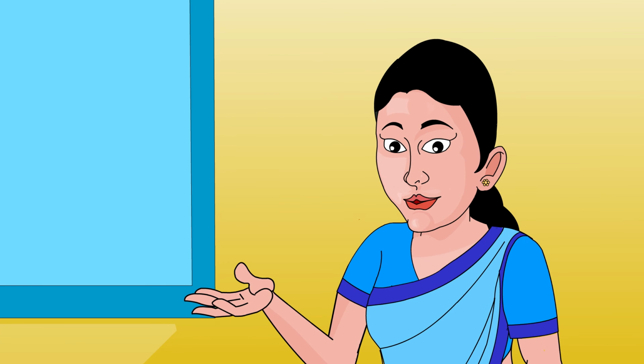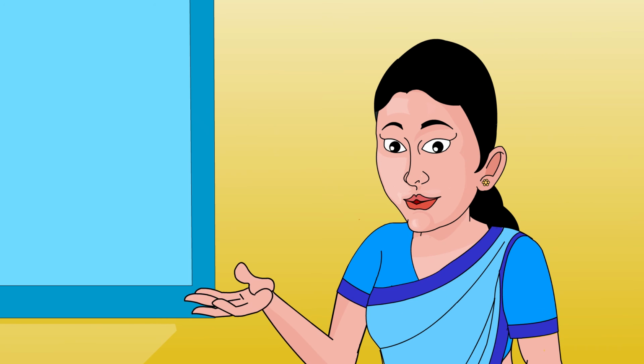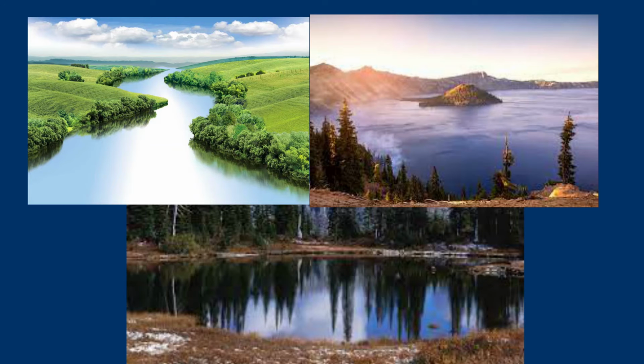Fog. In winter, the air just above the land is cold. The water vapor in the air close to the ground condenses on dust particles or smoke to form clouds. This is known as fog.